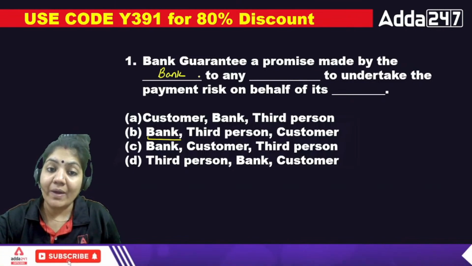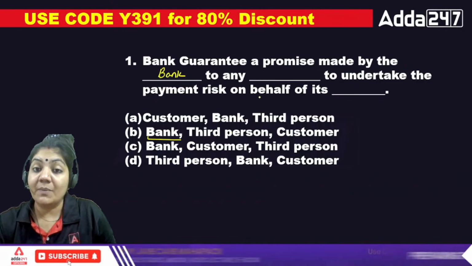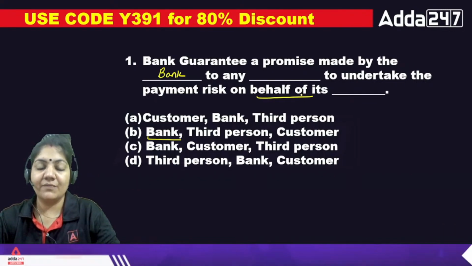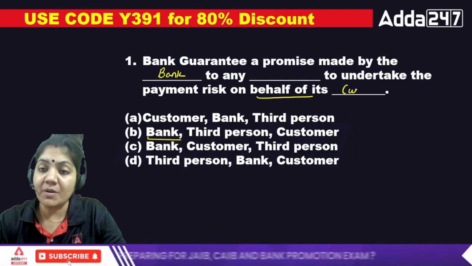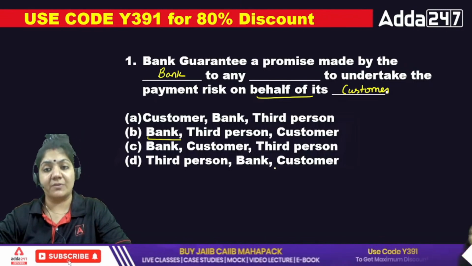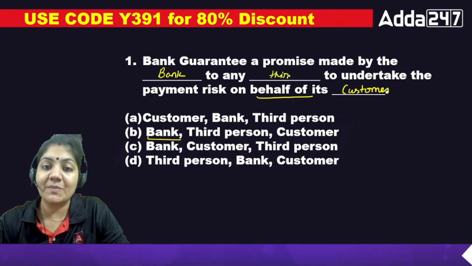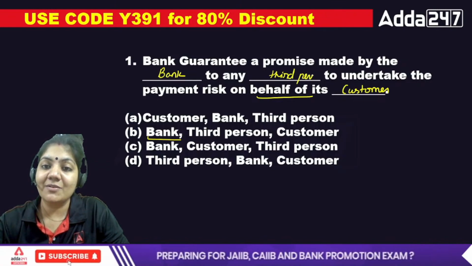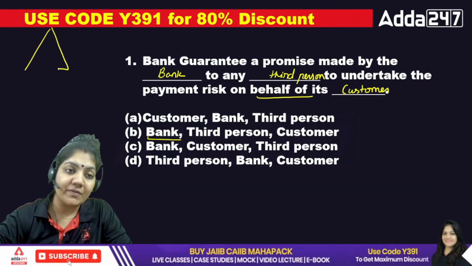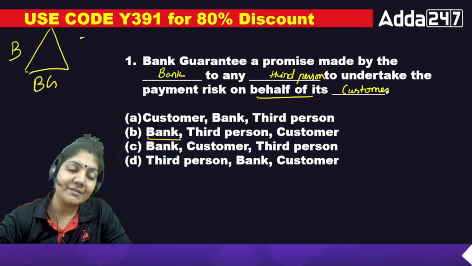To any what? Third person or customer? And on behalf of whom? Obviously, the bank gives the guarantee on behalf of its customer. No, it cannot take the guarantee on behalf of any person. So on behalf of the customer and to any third person. Third person means the seller, because in a contract of guarantee, suppose this is a bank guarantee, he is the buyer and he is the seller.